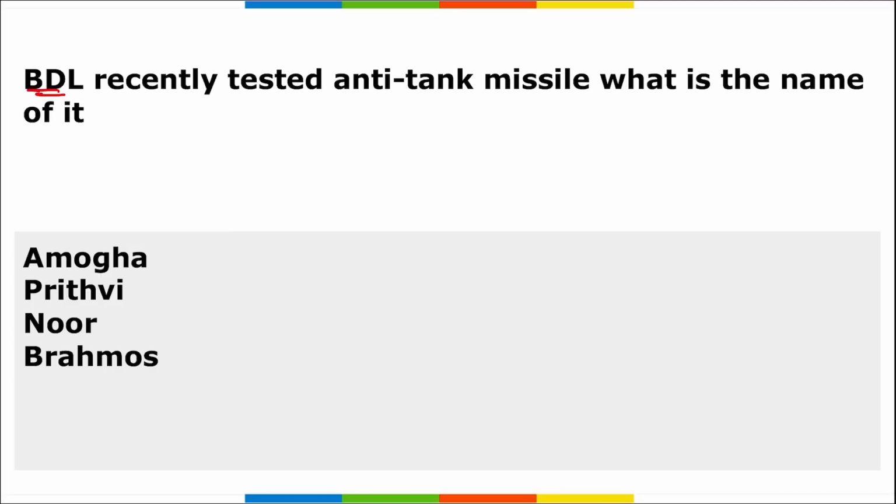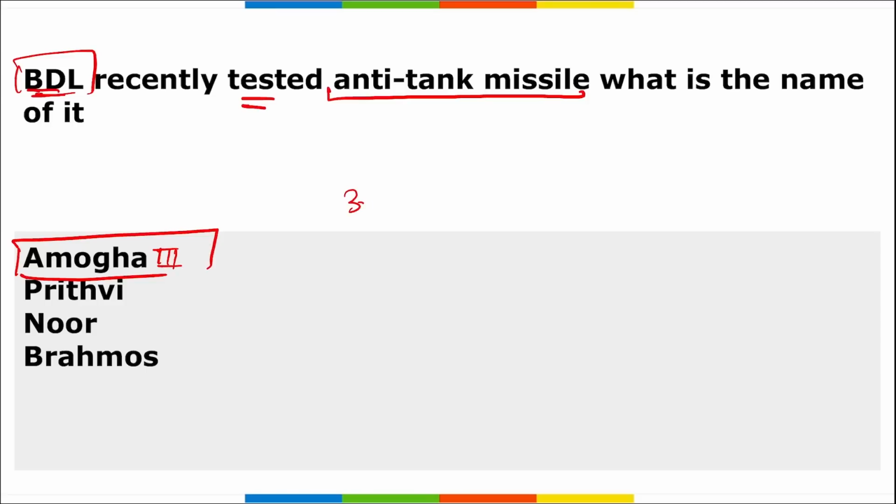Next, BDL, Bharat Dynamics Limited. They have recently tested an anti-tank missile. And what is the name of this anti-tank missile? It is Amogha 3. Amogha 3 is the anti-tank missile. It is indigenously developed, and it has been recently tested by which organization? It is Bharat Dynamics Limited that has tested this missile.